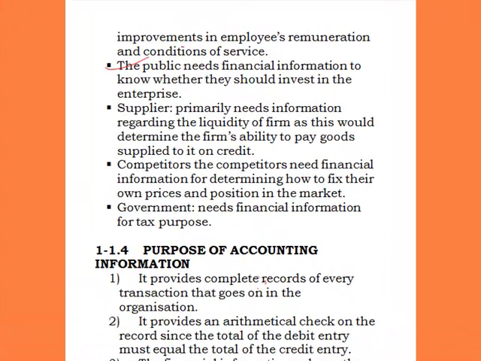The next set of people are the public. The public needs financial information to know whether they should invest in the enterprise or not. The public will be looking at investing in the enterprise, and how do they know? They know through the profit and loss account and the balance sheet of the business. They want to know how the business has been faring in the past, so that they will be able to make an informed decision on whether to invest or not.